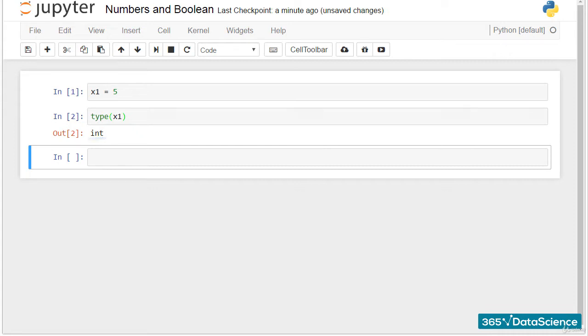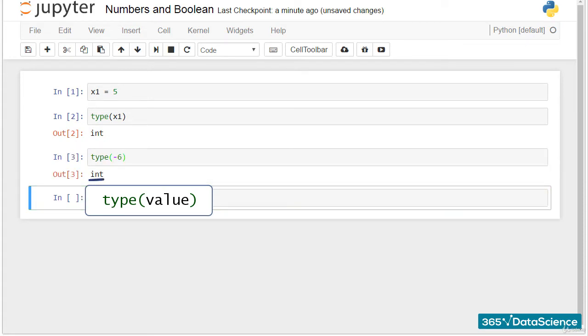The type function can also be applied directly to a value instead of a variable. For instance, if I write type, open parentheses, -6, close parentheses, Python will correctly point out that -6 is an integer. Good. Now, let's assign the value of 4.75 to a new variable, x2.